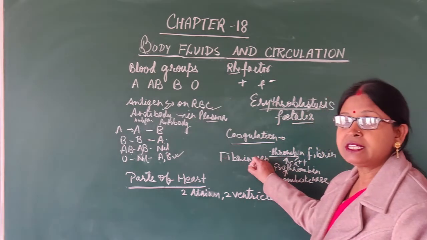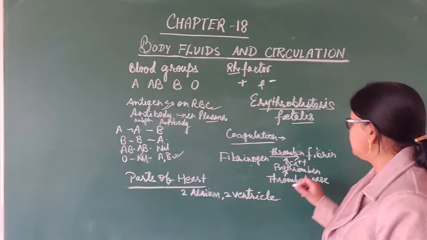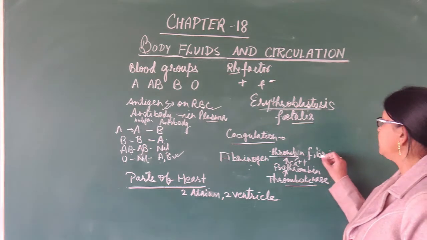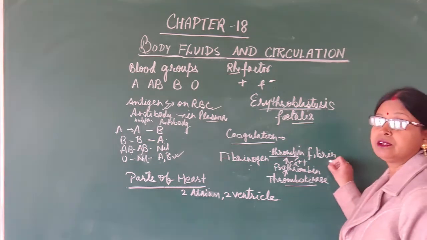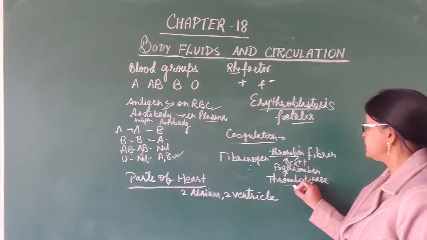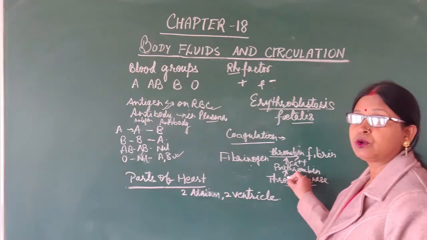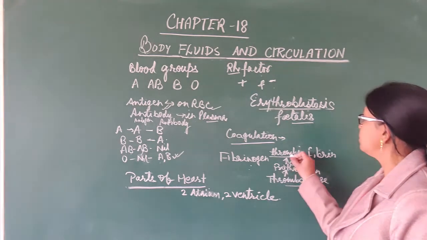Fibrinogen is an inactive protein, which in the presence of the enzyme thrombokinase is activated and converted into fibrin. The enzyme thrombokinase activates the prothrombin, and this prothrombin becomes activated into thrombin.